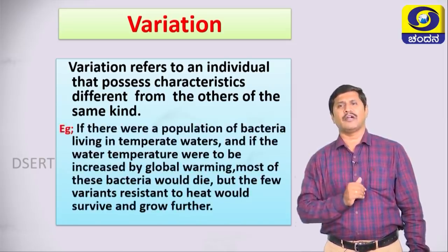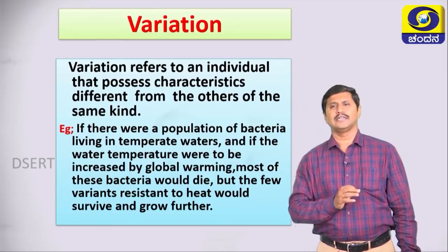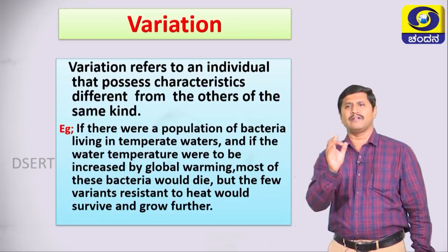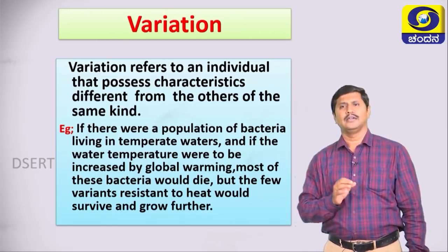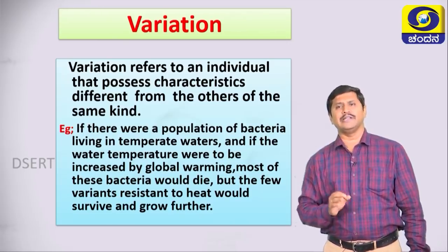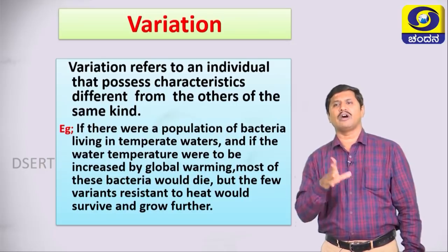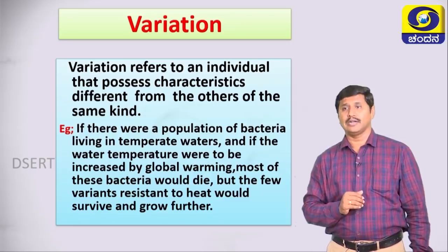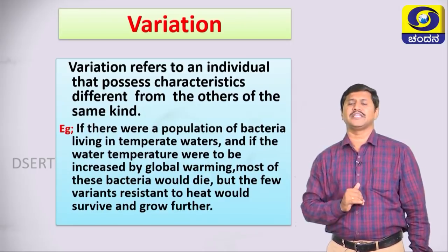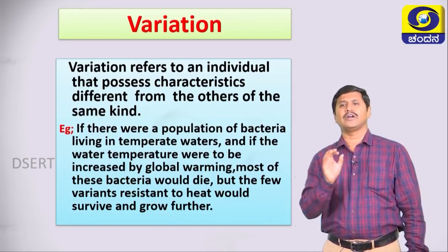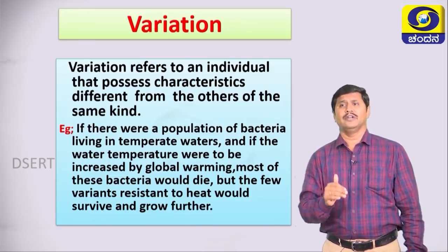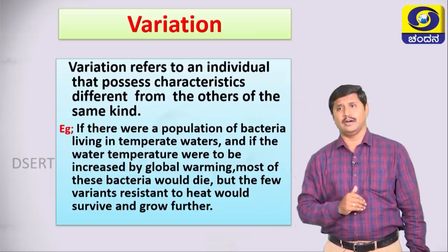In the textbook we have an example: if there were a population of bacteria living in temperate waters and if the water temperature were to be increased by global warming, most of these bacteria would die, but the few variants resistant to it would survive and grow further. That is one of the important variations which occur in bacteria. Next slide.